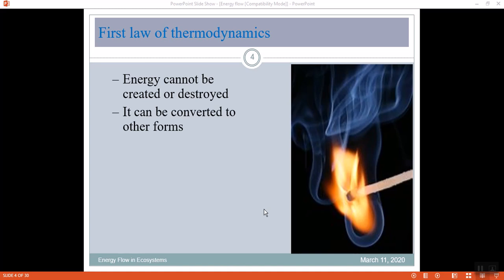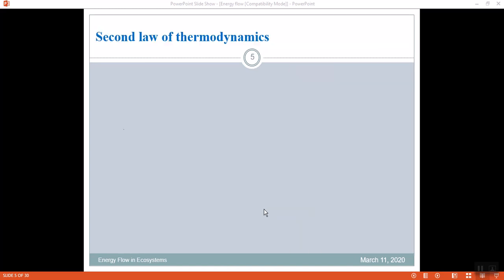All right, we also know about the law of thermodynamics, where energy can be neither created nor destroyed, however it can be converted from one form to another. Similarly, the second law of thermodynamics states that the loss of energy with conversions is usually in the form of heat.